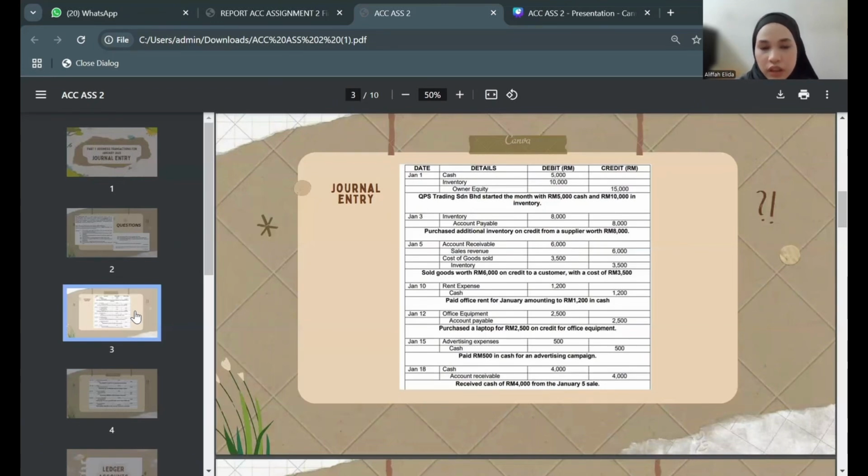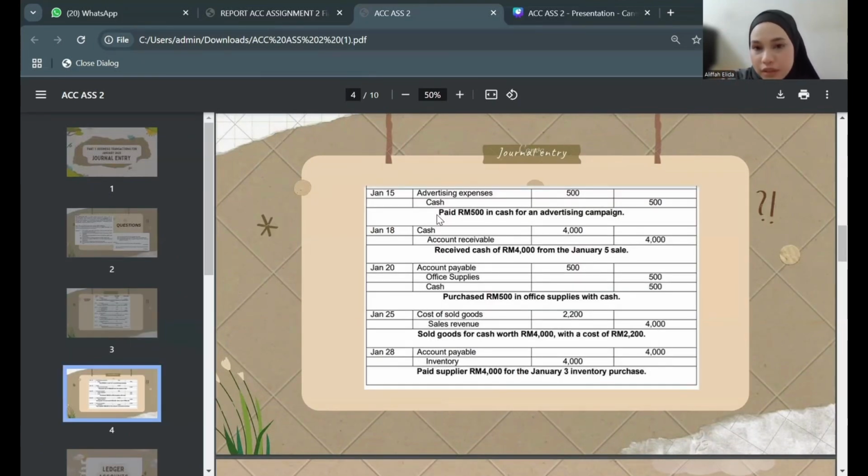So we follow the next date, and the process will be the same. When we involve rent, it will be rent expenses. On January 10, 1,200 will be a debit to rent expenses, and cash will be a credit, where the company pays the rent by cash. Then there is advertising expenses for the company, a debit of 500, and also cash 500, where the company credits their cash to pay for the advertising campaign.